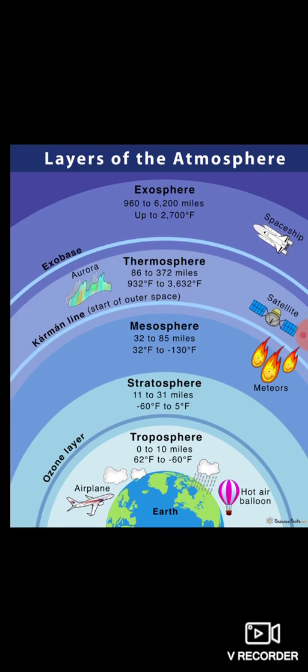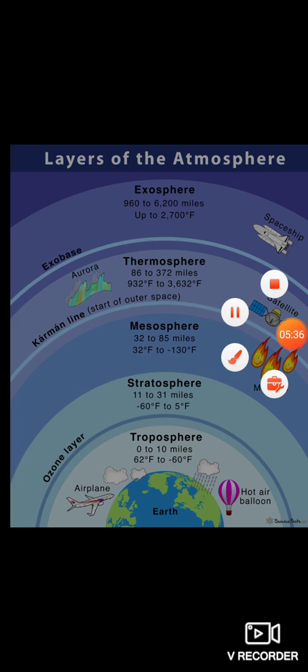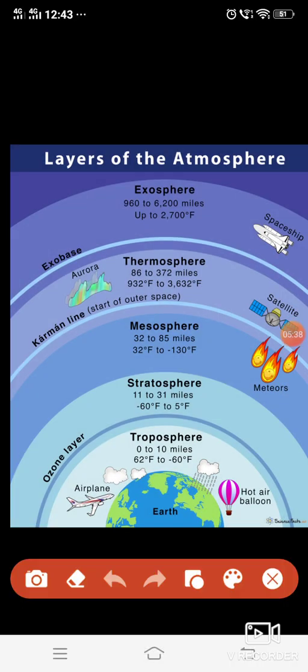It is a little bit violet bluish in color, which is very interesting to see. In this layer, ions are present. Now what are those ions? They are electrically charged particles.